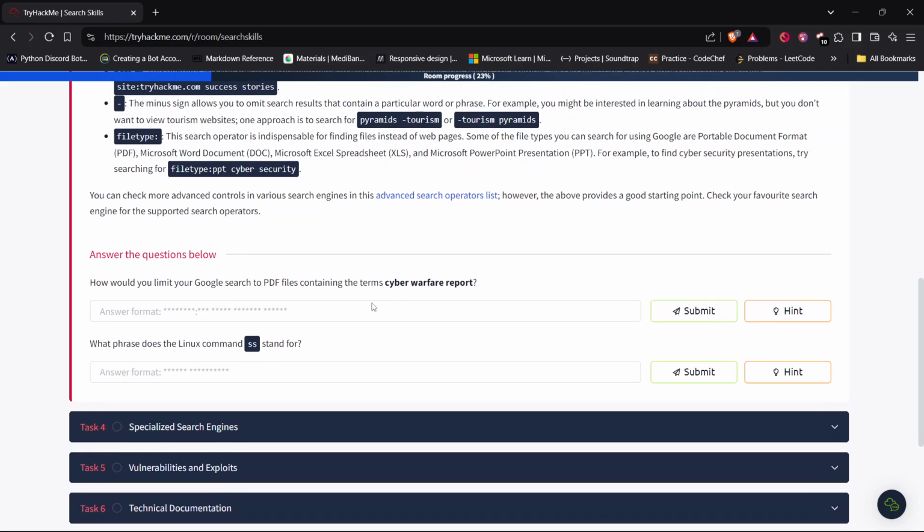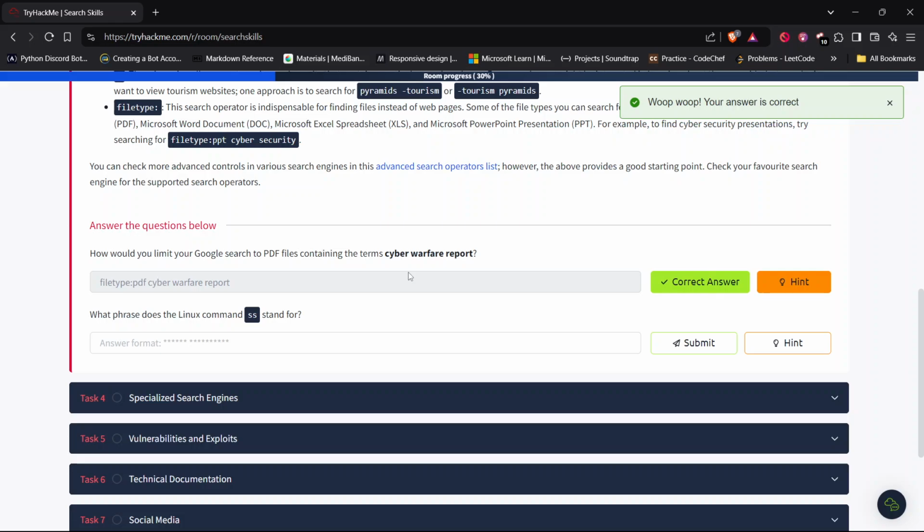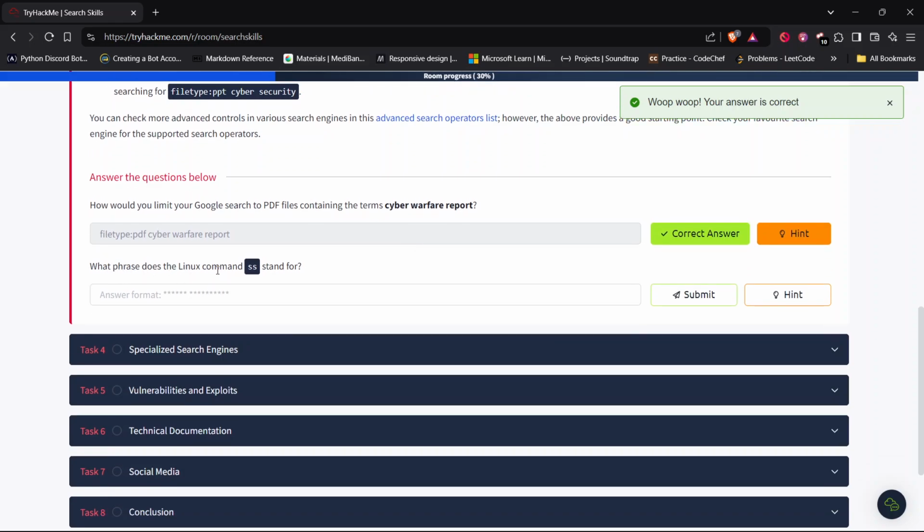Okay, let's answer the questions. How would you limit your Google search to PDF files containing the term cyber warfare report? To limit our Google search to PDF files, we are going to use filetype colon PDF cyber warfare report. Okay, what phrase does the Linux command ss stand for? ss stands for socket statistics.